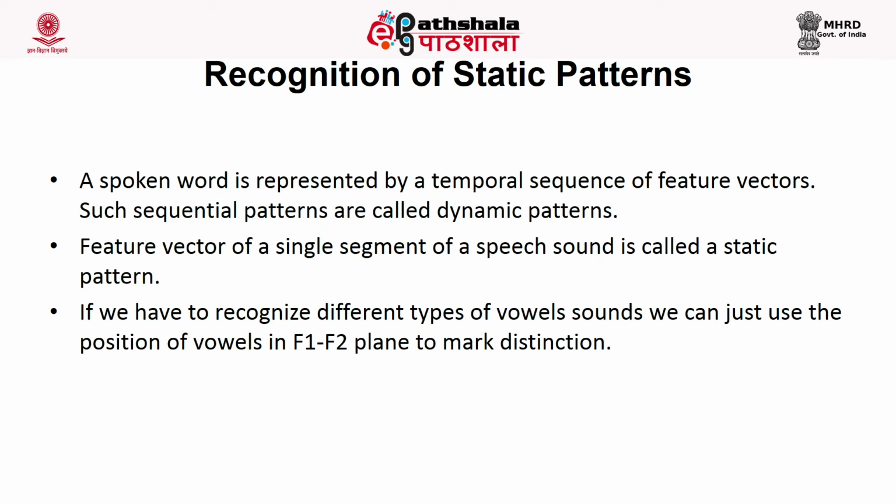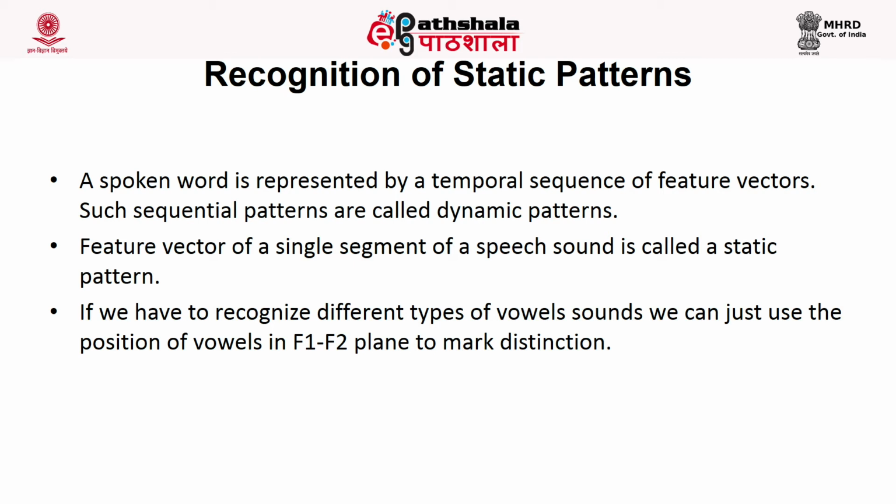If we compute the distance and find the minimum, then the test vowel belongs to the vowel with the minimum distance.